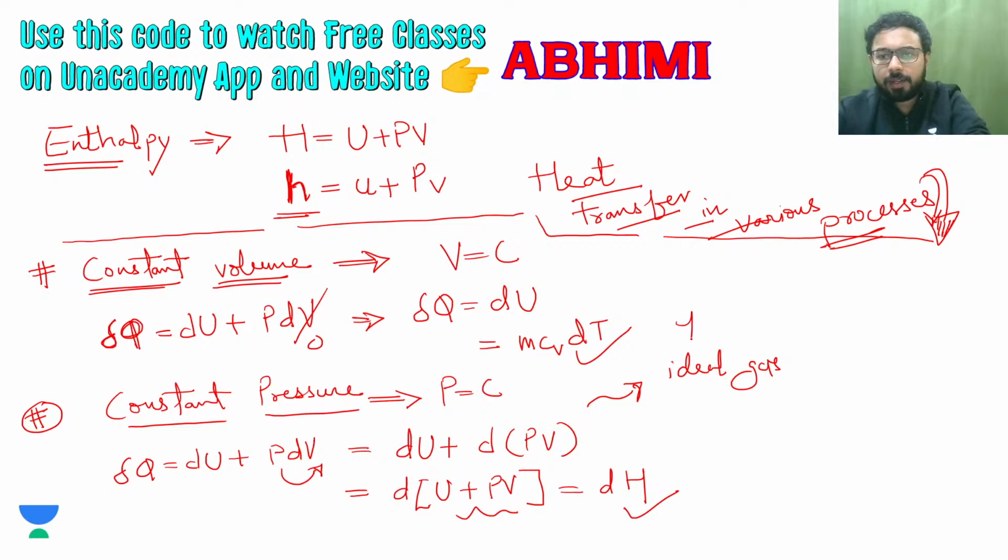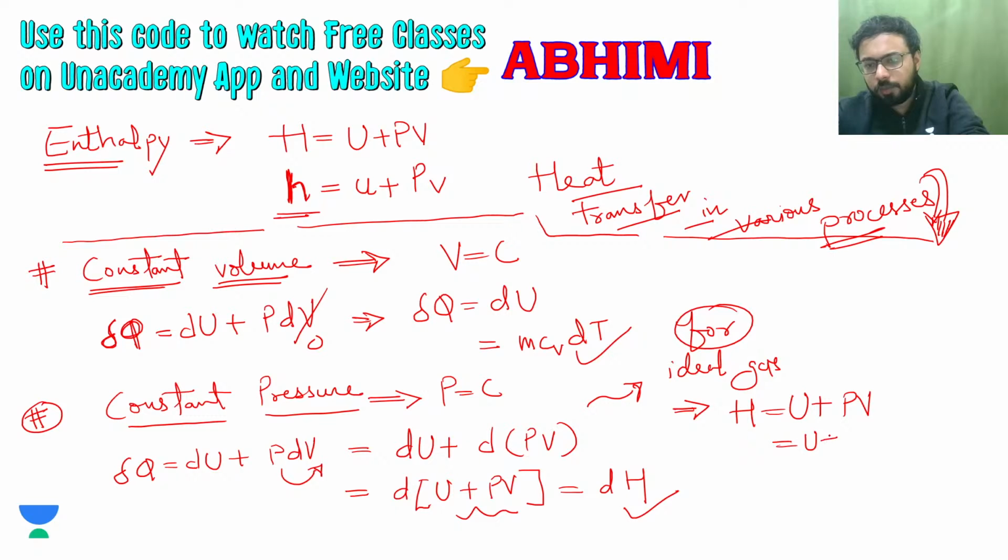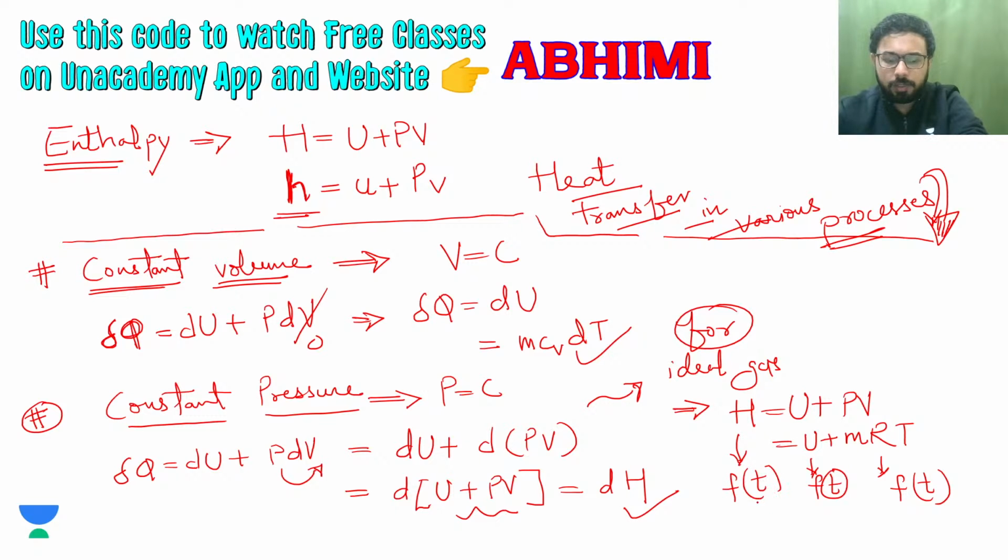And if we are talking about ideal gas, for ideal gas you have H equal to U plus PV, and this PV is equal to mRT, so H is equal to U plus mRT. Since U is a function of temperature, and this is also a function of temperature, you can say that for ideal gas H will be a function of temperature only.